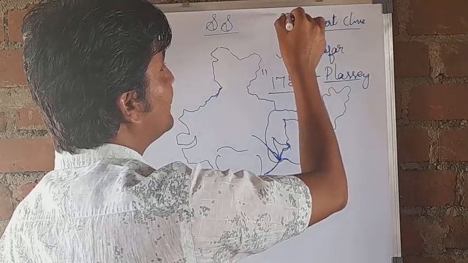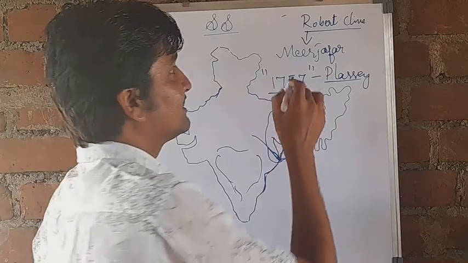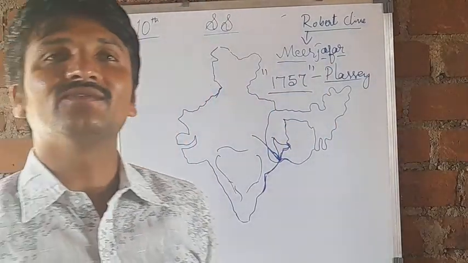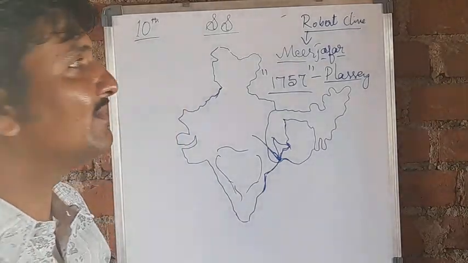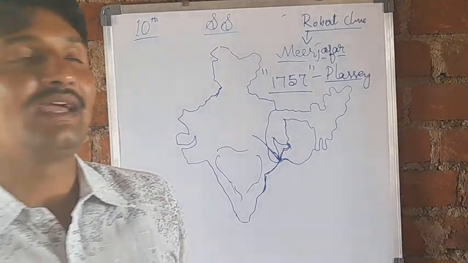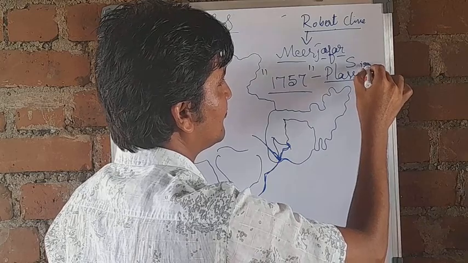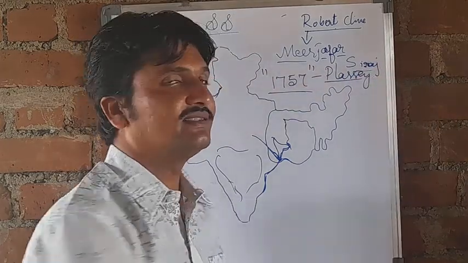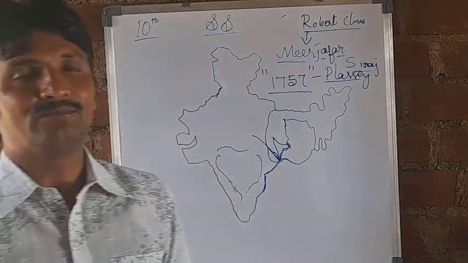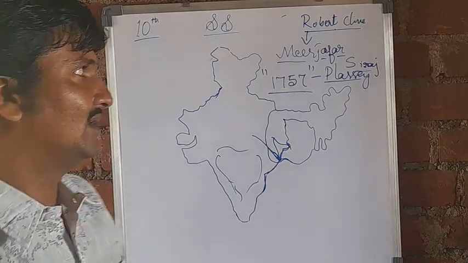Mir Jafar gave secret information and loopholes about Sirajud-Dowlah's army to Robert Clive. This made it possible for Robert Clive to defeat Sirajud-Dowlah in the Battle of Plassey. Finally, he defeated Sirajud-Dowlah in the Bengal region.